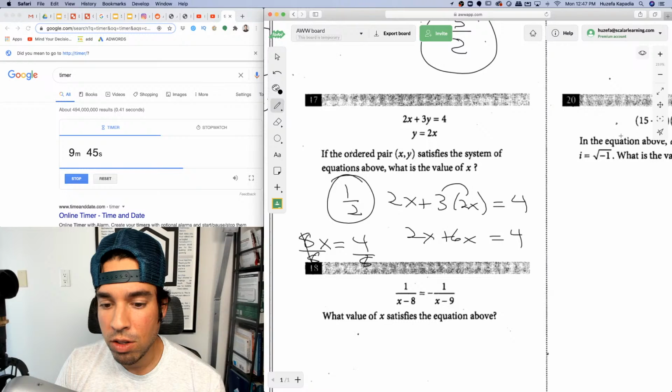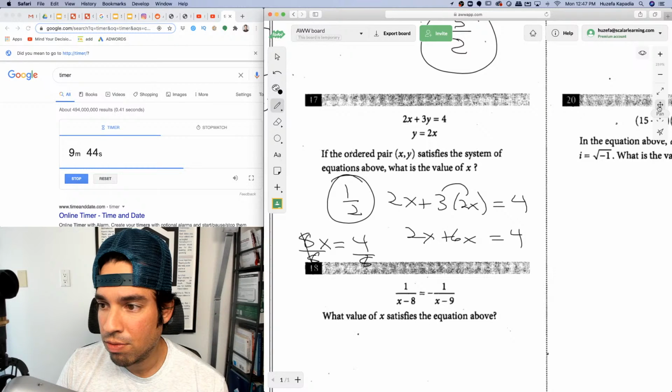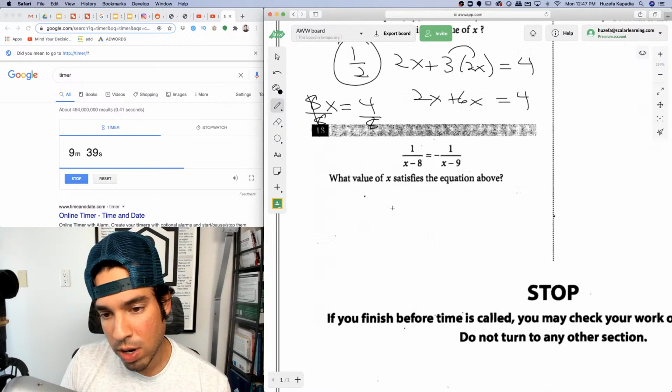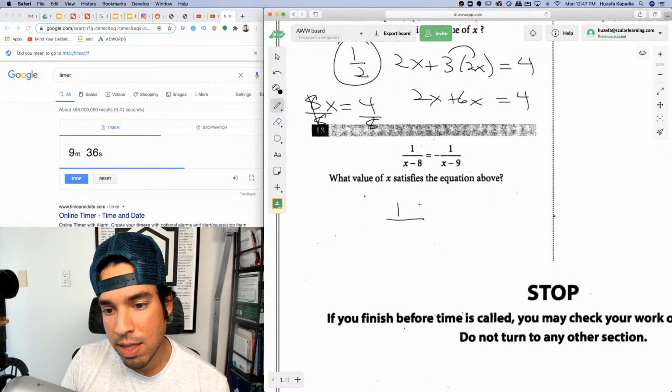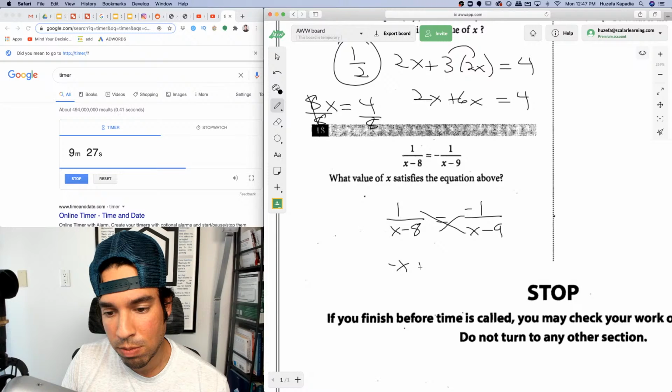What value of x satisfies this equation? All right. What we have here is a proportion. So the way I like to do this is first I'm going to assign that negative to the top or bottom, but in this case, to make it easier, I'm going to assign it to the top. Boom. And then we cross multiply. Boom, boom. -1 times that is -x plus 8 equals 1 times that is x minus 9. Uh-oh. This didn't work, right? Oh, yeah, it did. Sorry. Then I'm going to add x to both sides.